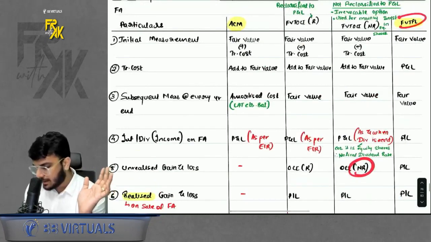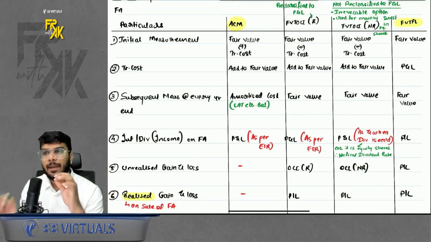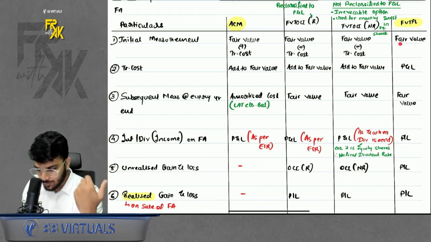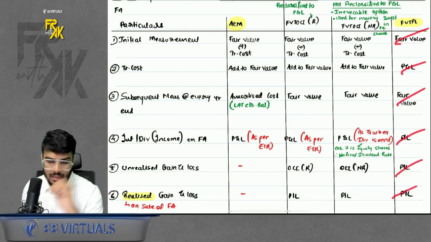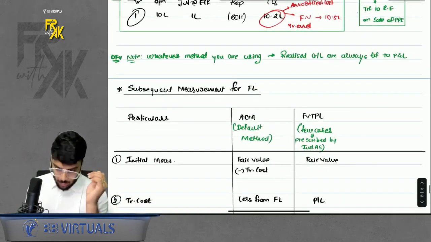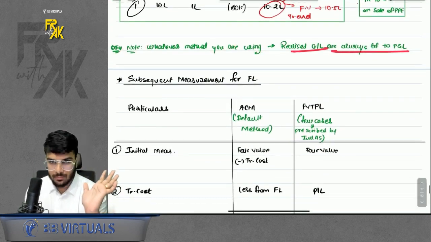What about FVTPL? In FVTPL, it is very simple. Name suggests book at fair value and whatever is the difference, realized, unrealized, transfer in profit and loss. So that is what we do. We book at fair value, whatever is the difference, transfer in profit and loss. Simple, right? Okay. Also give you an OFU that whatever method you are using, realized gain loss, always profit and loss. To remember that.